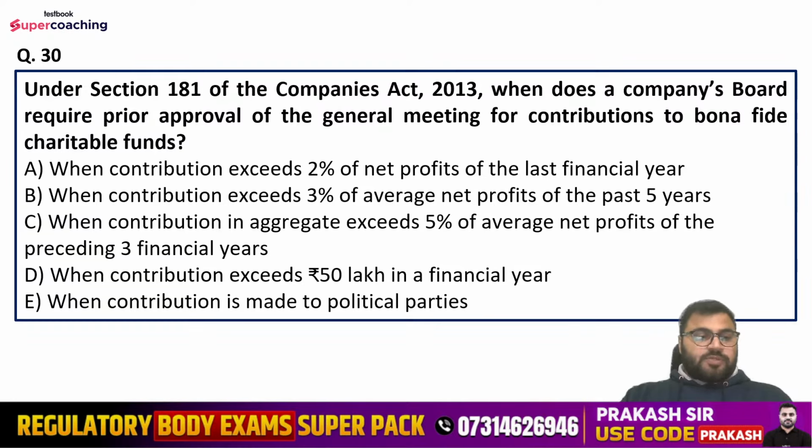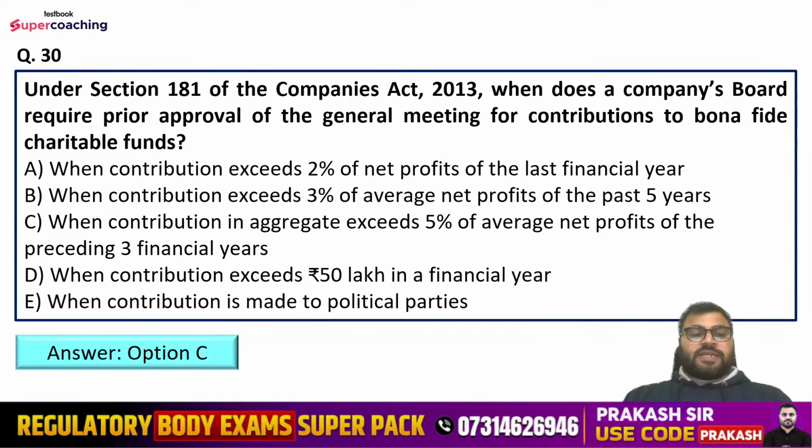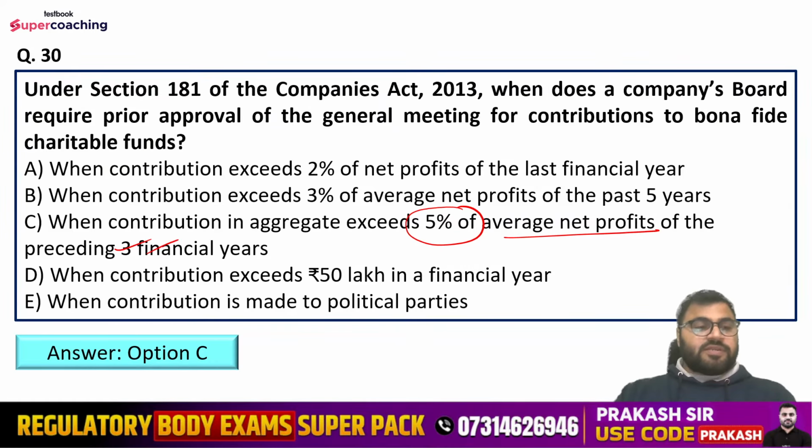So Nilesh is saying option number C. Mansi is also saying option number C. Ankul is also saying option number C. Okay, guys, you are very fast. Lakshman is saying option number C. Yes, guys, what about others? Right answer is option number C only. That is, when contribution in aggregate exceeds 5% of average net profits of the preceding 3 financial years. So you all have given the right answer here.